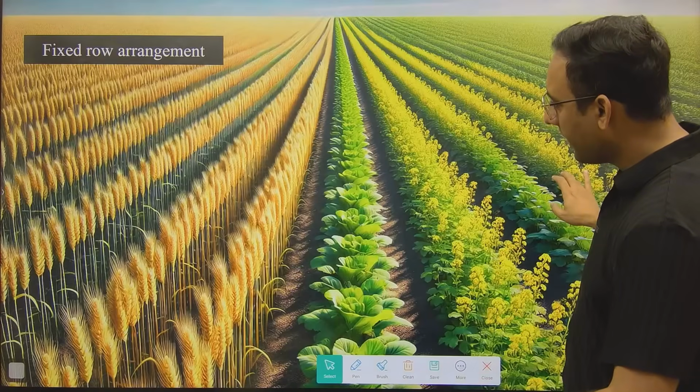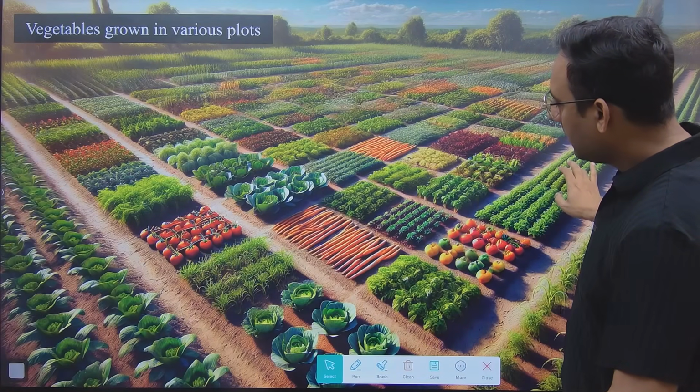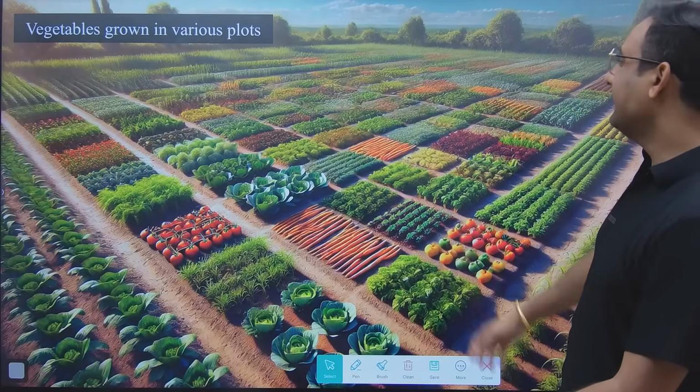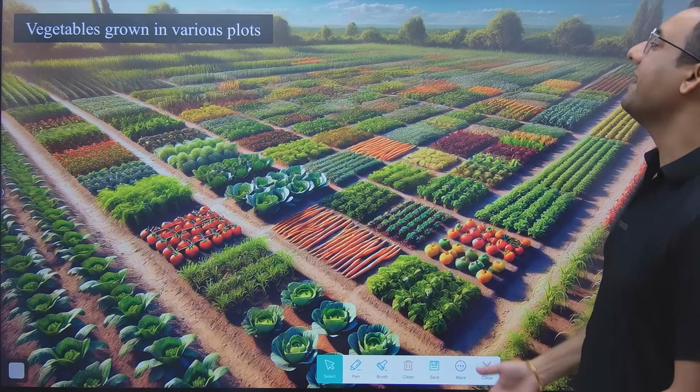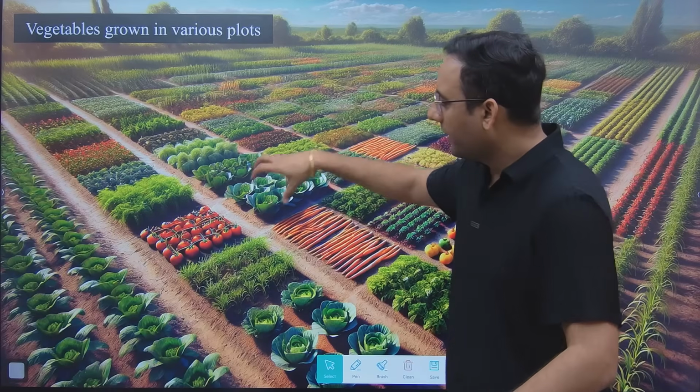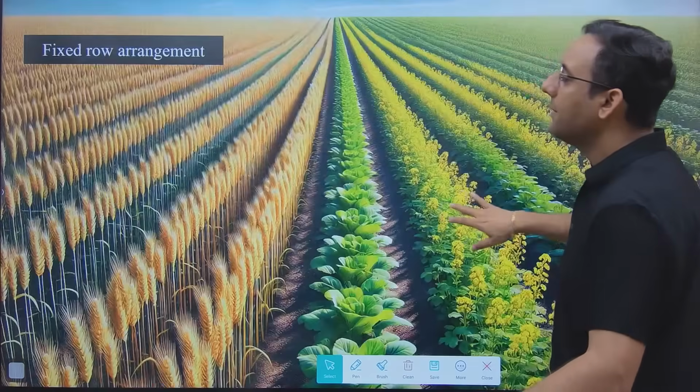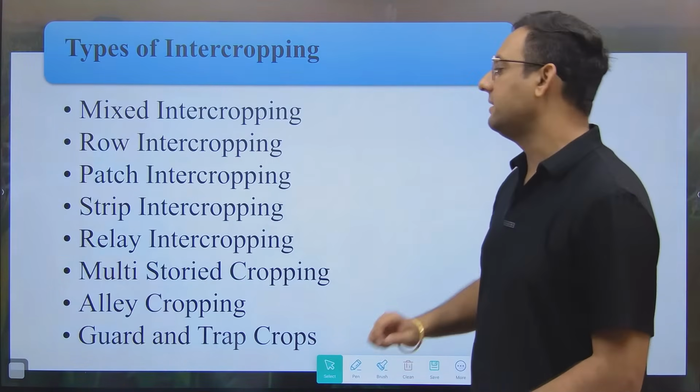Let me see if any image is there. In this we can say again, this is generated by AI, not a perfect image, but if you are growing the crops in between the patches, it will be known as patch intercropping.